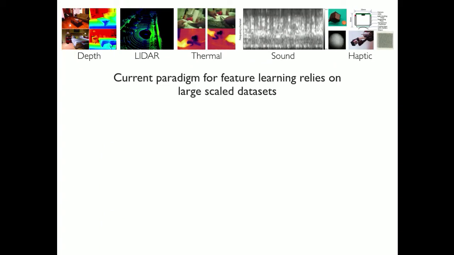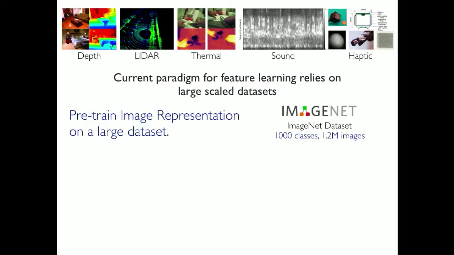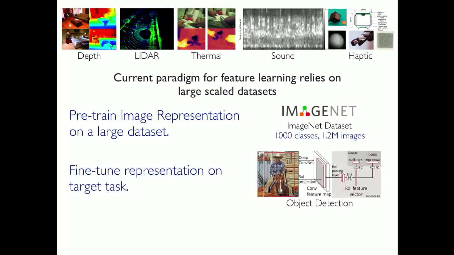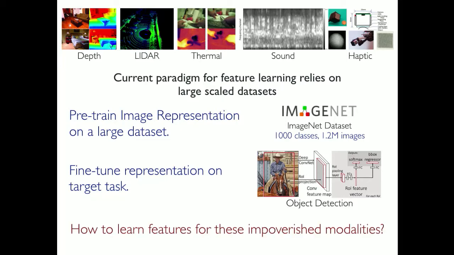And this especially comes up in context that the current paradigm for learning representations relies very heavily on labeled data. So here is a recipe for solving any computer vision task. You essentially pre-train a representation on a large dataset such as ImageNet. And then you fine-tune this representation for the target task that you are concerned with solving. Now, what is the paradigm in which we can learn features for these extra sensing modalities that we will want to add to our robots?